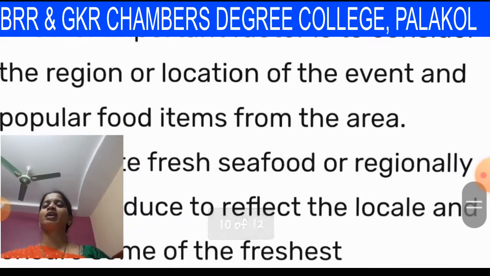So while selecting a menu, we must consider the religion of the participants, the location of the participants, and their preferences, like vegetarian or non-vegetarian. We also consider seasonal foods.